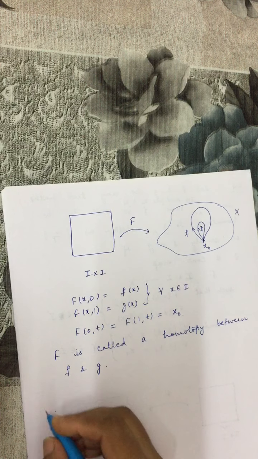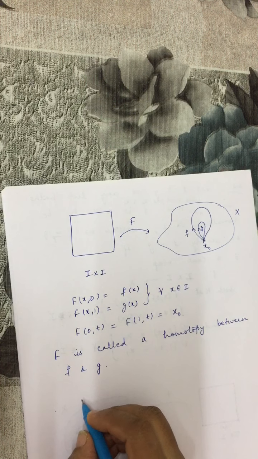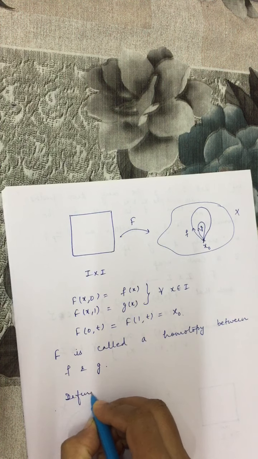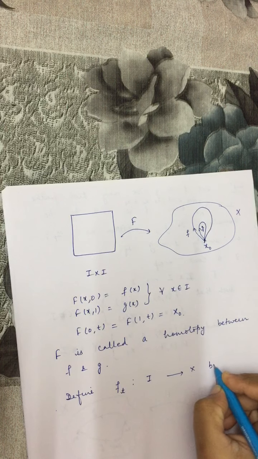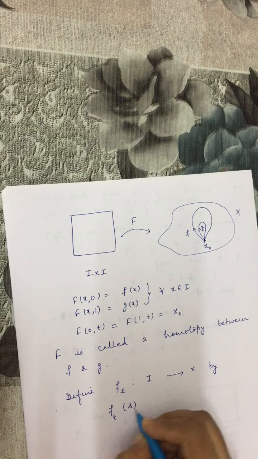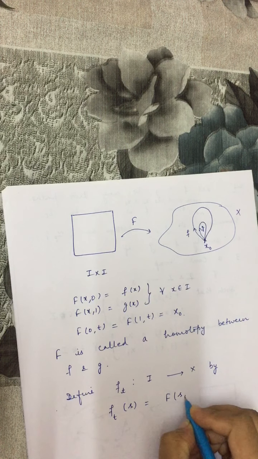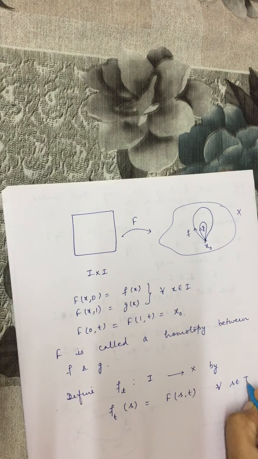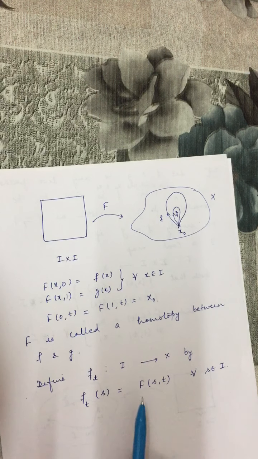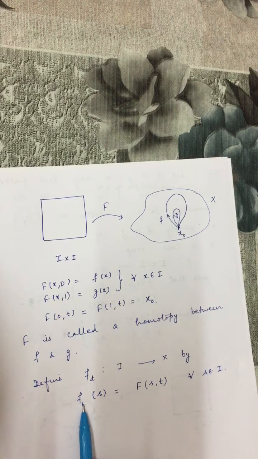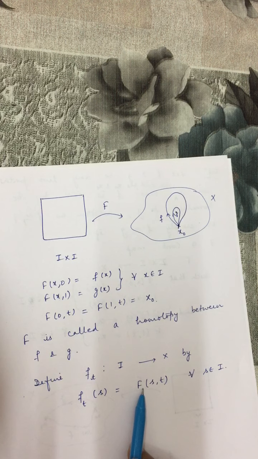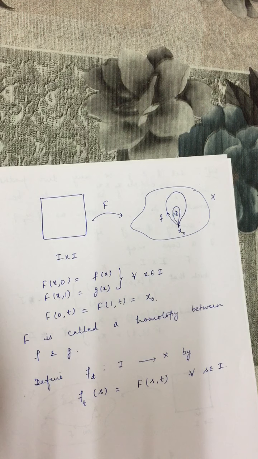If F is a homotopy between f and g, then for any time t, we define a path f_t from I to X by f_t(s) = F(s,t) for all s in I. Now f_t is a mapping from the closed interval to X. It is continuous because it is defined in terms of capital F, and being a homotopy, capital F is already a continuous map.